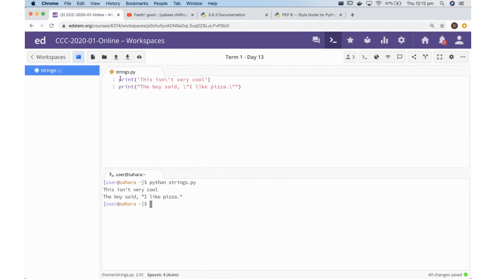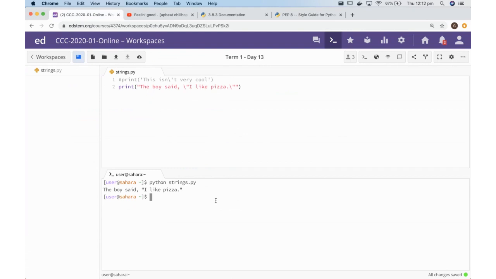The way that we comment out a line of code in Python is with a hash. You can even see it go gray. As soon as a piece of code is commented out, it will not run. So if I run this again, we only see the boy said, "I like pizza." So that is how we do comments in Python.